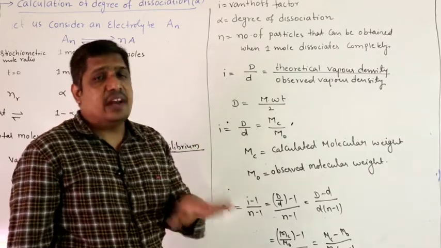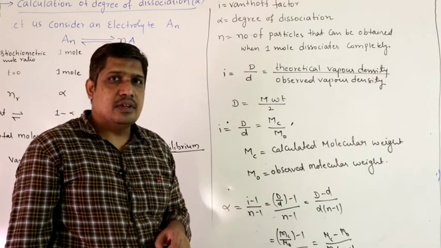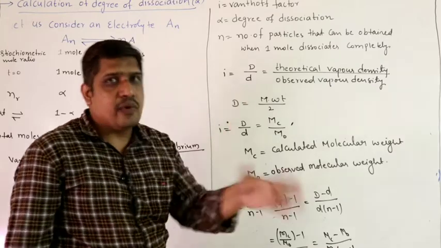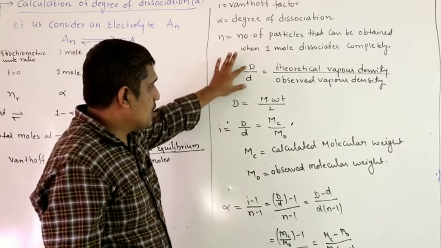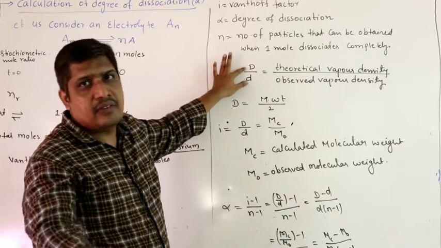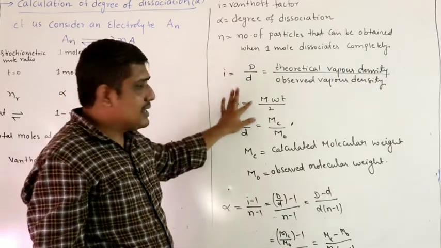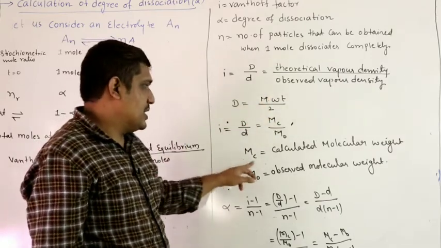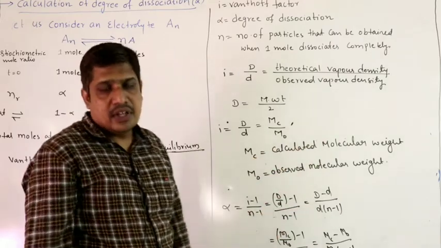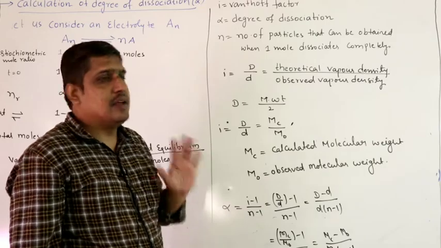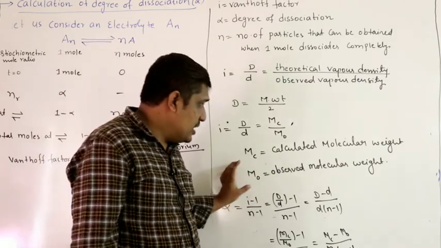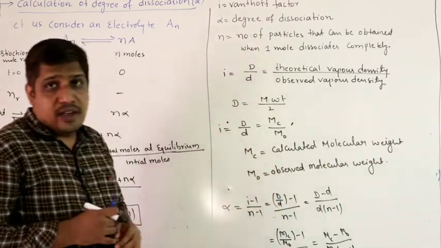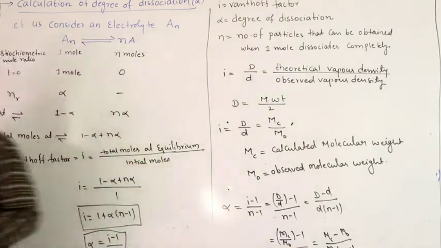Small d is within the reaction, so we cannot calculate it unless we know the composition. Generally they will ask you to find small d, or they will provide it in the problem. Once these two are known, you can find i. Capital D will not be given; remember, it is the molecular weight of the compound by 2, the theoretical vapor density. MC is the calculated, normal molecular weight, the sum of the atomic weights of all atoms in a molecule. MO is the observed molecular weight; to find it, you have to know the composition, like d. So let us apply this to some examples.